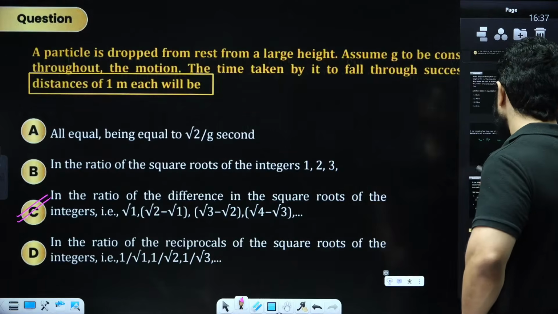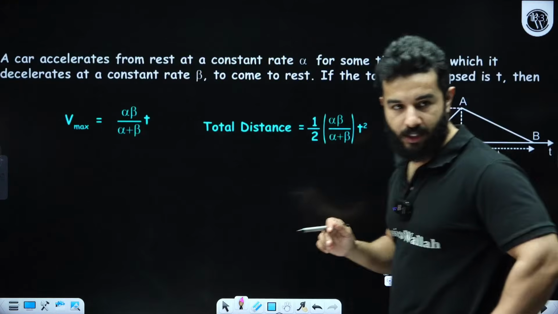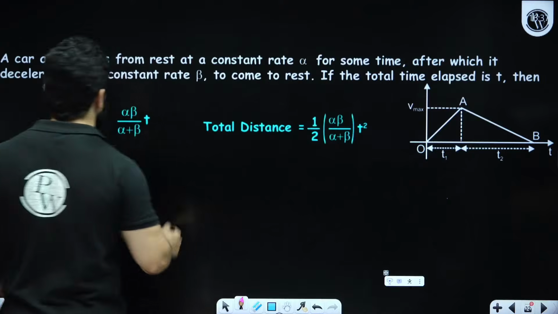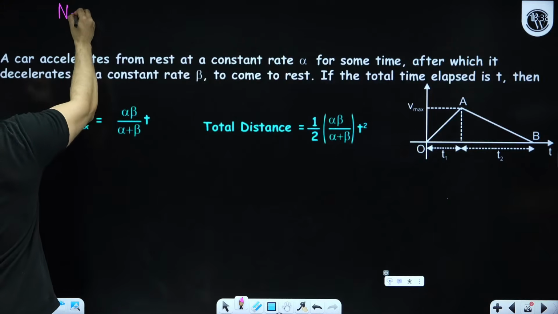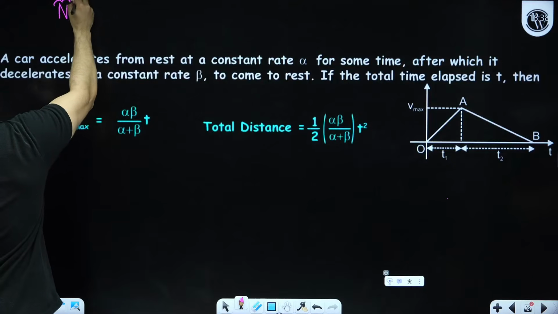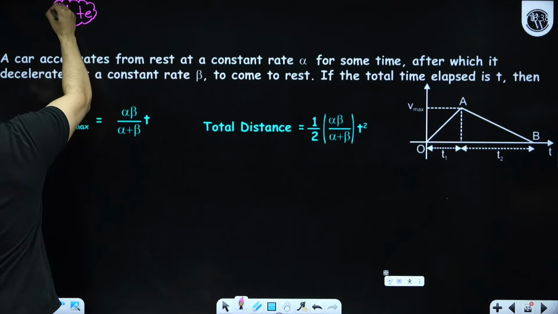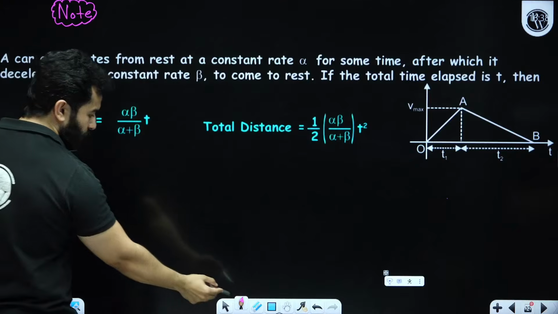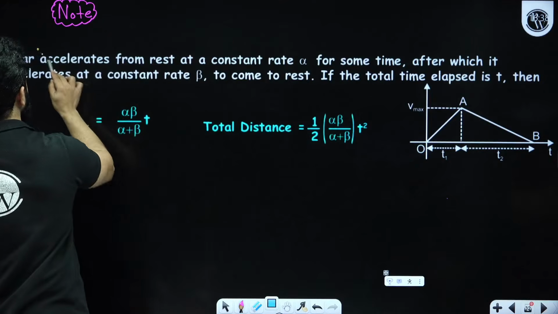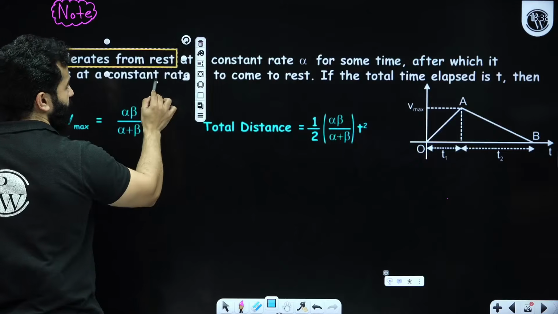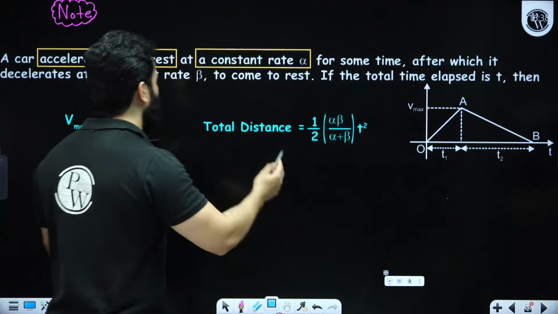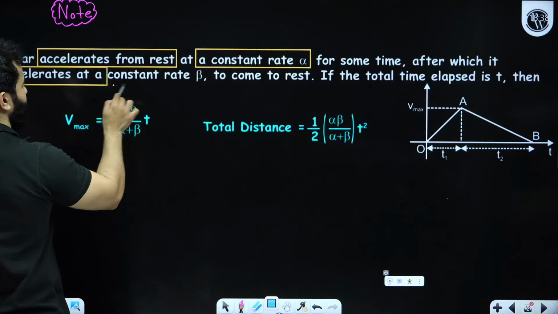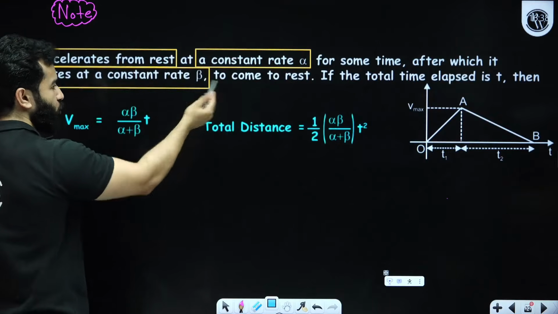There is also one very important point, another important note. A car accelerates from rest at a constant rate alpha for some time, after which it decelerates at a constant rate beta to come to rest.